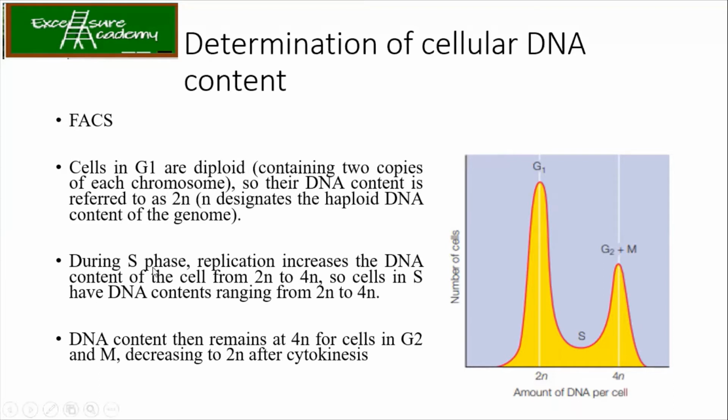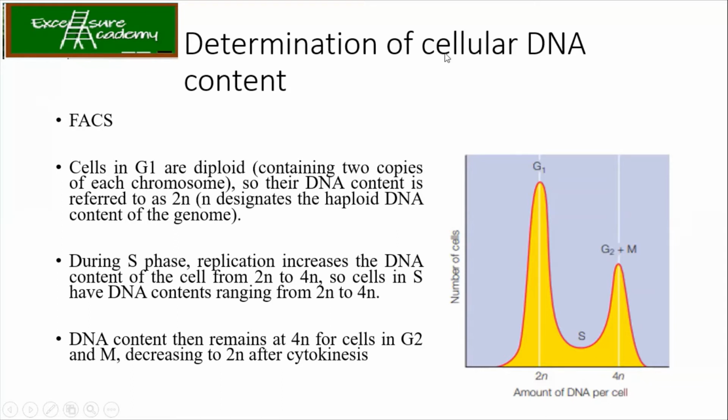Now, the cells in G1 are diploid. We know diploid means having 2 copies of each chromosome, so the DNA content is going to be 2N. During S phase, the replication increases the DNA content of the cell from 2N to 4N. So in the S stage, the DNA content will be 4N. DNA content then remains at 4N for cells in G2 and M, decreasing to 2N after cytokinesis.